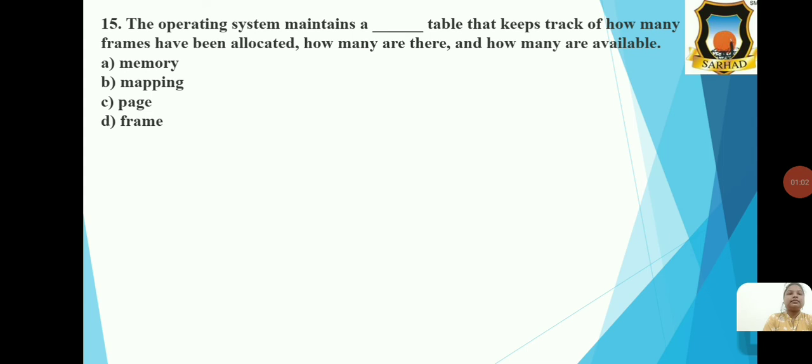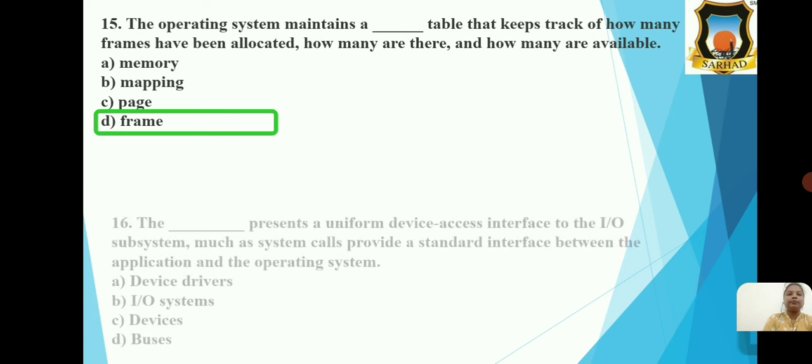Next MCQ. The operating system maintains a dash table that keeps track how many frames have been allocated, how many are there, and how many are available. And the options are memory, mapping, pages, and frames. So the correct option is option D, that is frame.